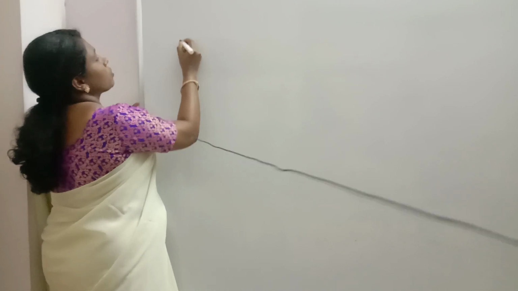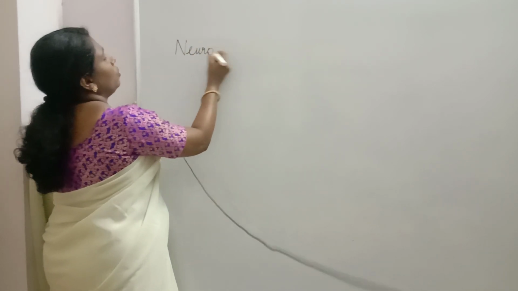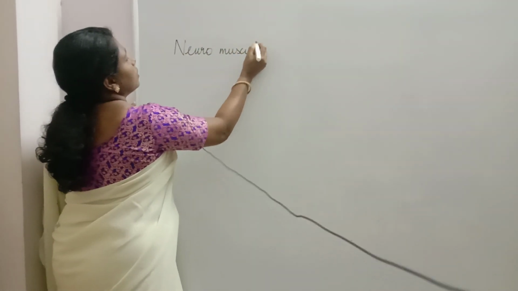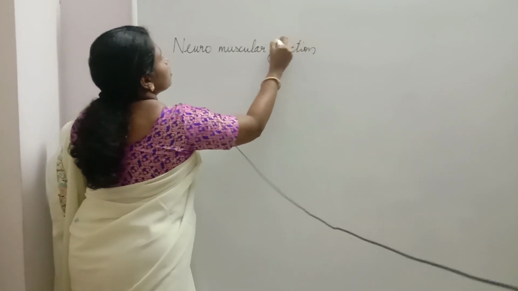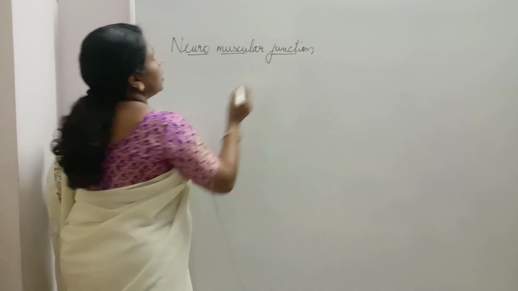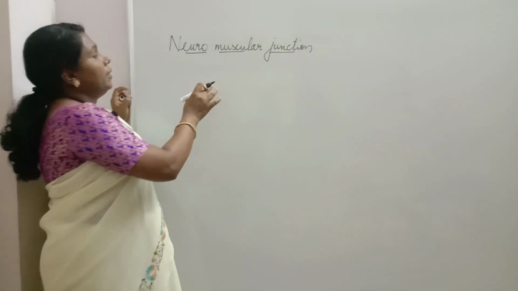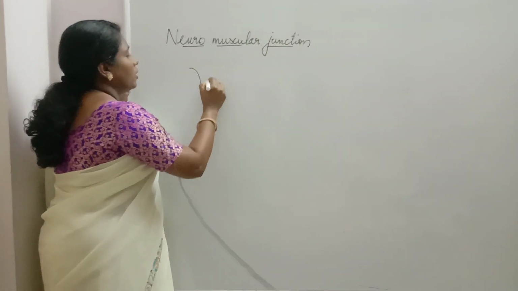Next, the neuromuscular junction. What is a neuromuscular junction? It is a junction at the nerve ending.